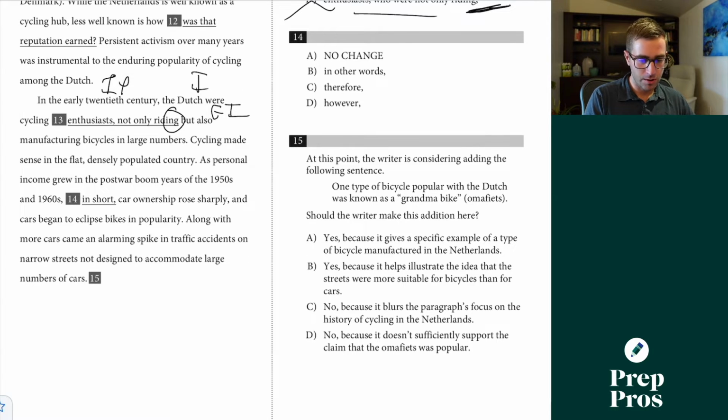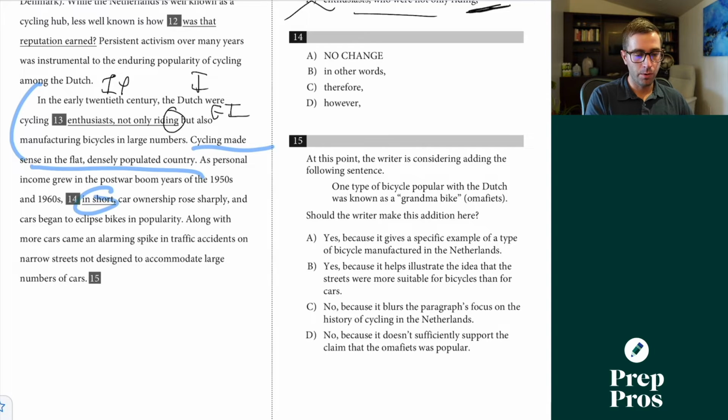14 here is a transition question. So with these, even when it's in the middle of the sentence, I always like to read the prior sentence at least, and I already read this one, so I know the context there. Cycling made sense in the flat, densely populated country as personal income grew in post-war boom years of the 1950s and 60s. Blank car ownership rose sharply and cars began to eclipse bikes in popularity.